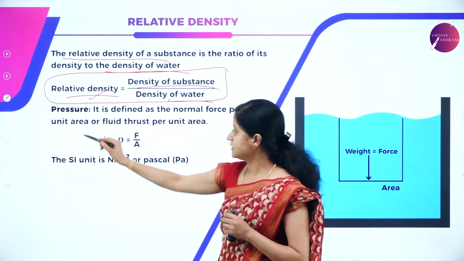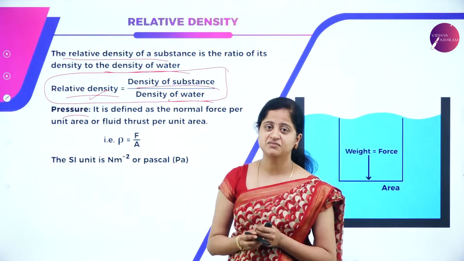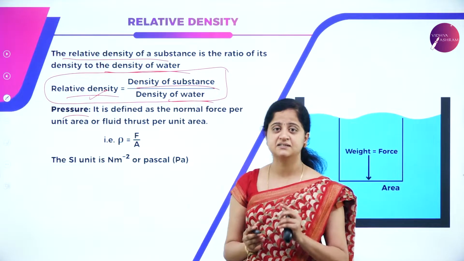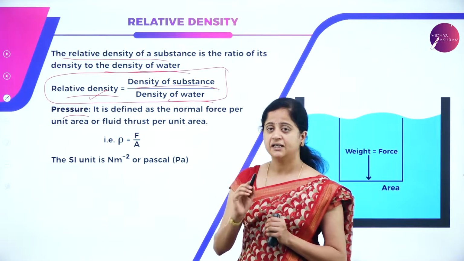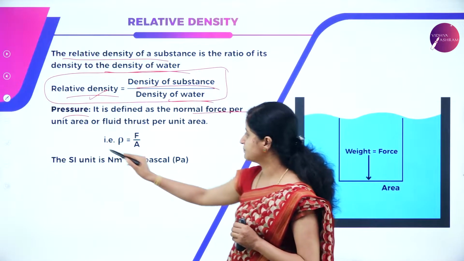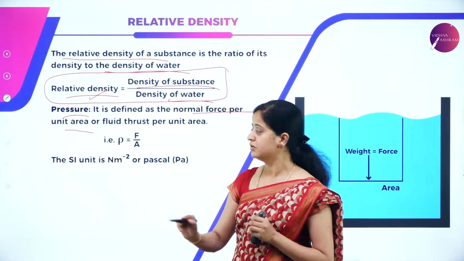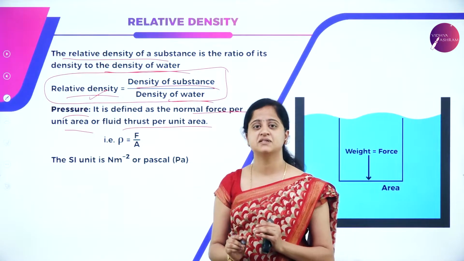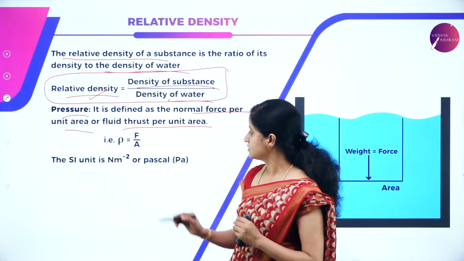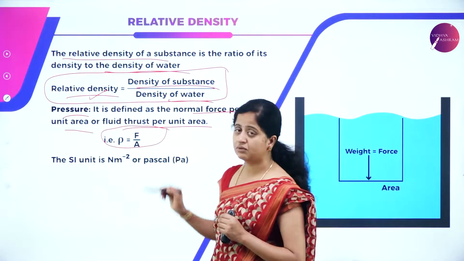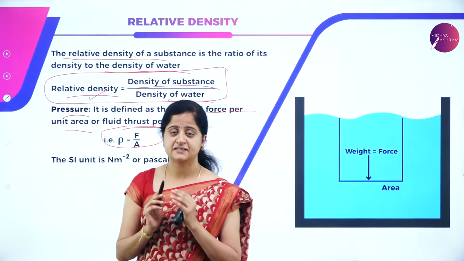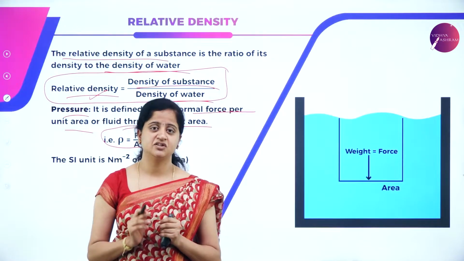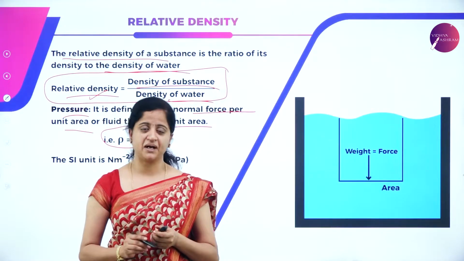So next, what is pressure? Pressure is very much familiar to all of us since we are discussing this from the first unit. It is defined as normal force per unit area, or fluid thrust per unit area, because fluid thrust is nothing but the normal force exerted by the fluid. So it can be given as P is equal to F by A, and the SI unit for pressure is Newton per meter square or Pascal.